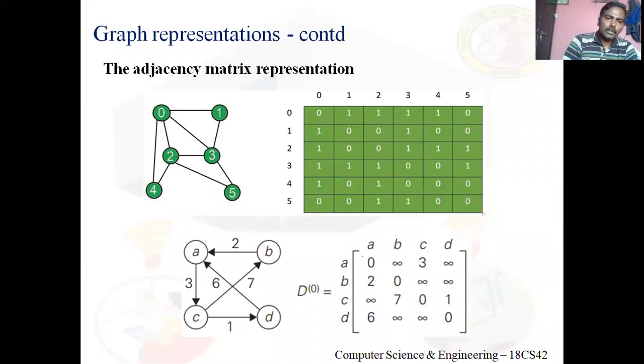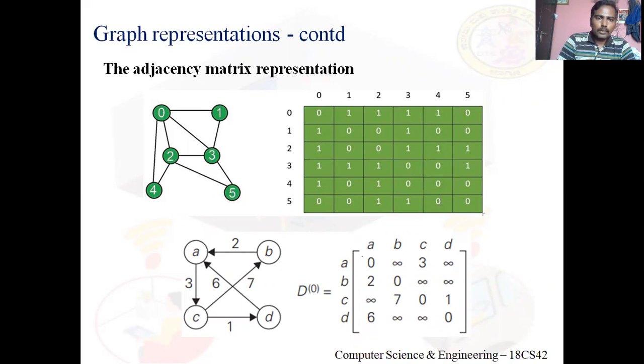See here, in total how many vertices are there? 0, 1, 2, 3, 4, 5. So let there be 6 rows and 6 columns, with row numbers 0, 1, 2, 3, 4, 5 and column numbers 0, 1, 2, 3, 4, 5.